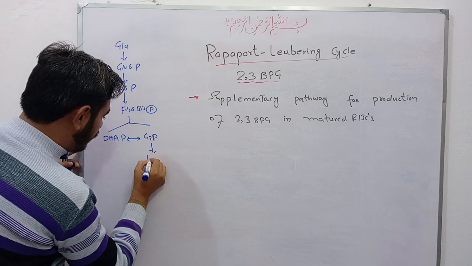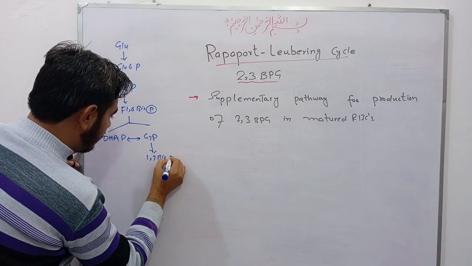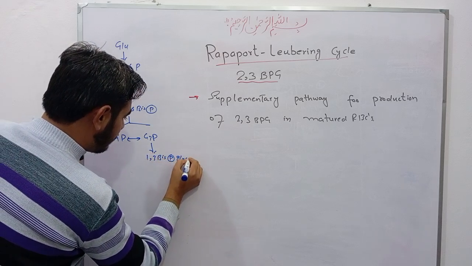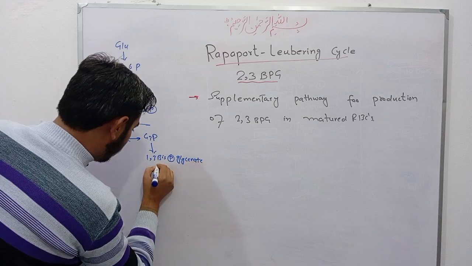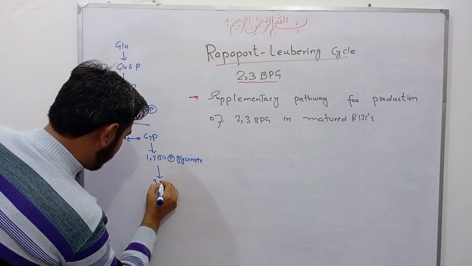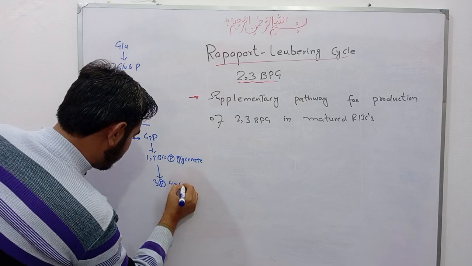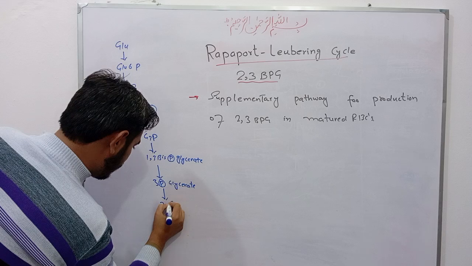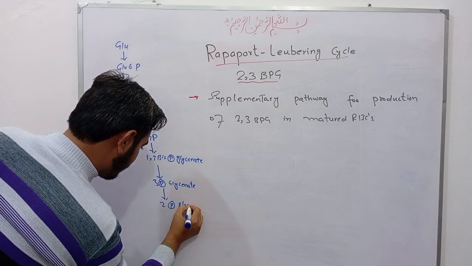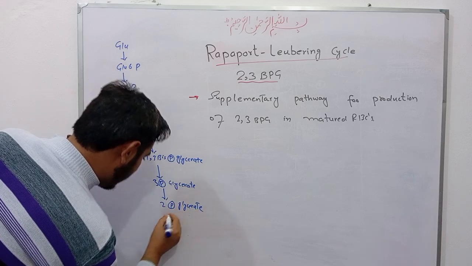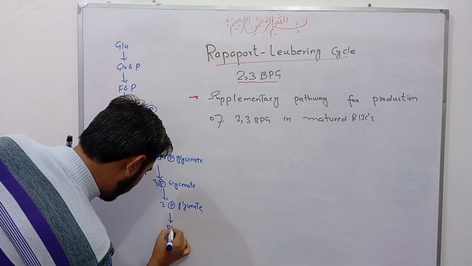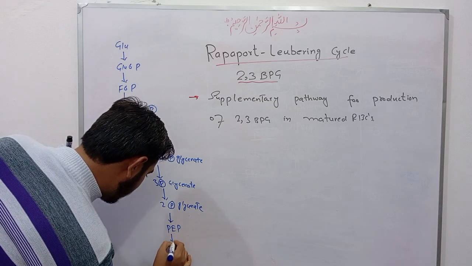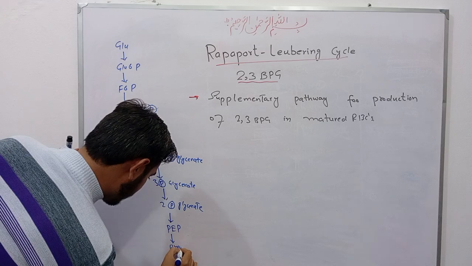This converts into 1,3 bisphosphoglycerate, and then it converts to 3 phosphoglycerate. This 3 phosphoglycerate converts into 2 phosphoglycerate, and then into phosphoenolpyruvate and ultimately pyruvate.